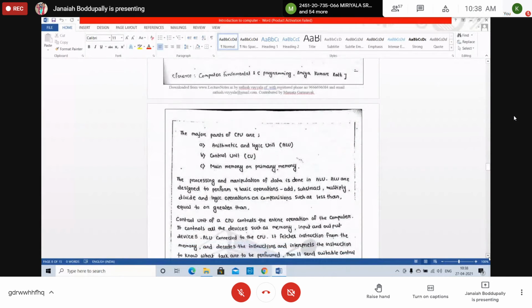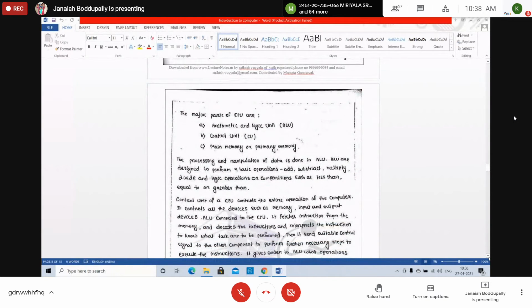What are the major parts of the CPU? There are three major parts in the CPU. The first one is the ALU, arithmetic and logic unit. The second one is the control unit, CU. The third one is main memory or primary memory. The CPU is the brain of the computer, and this brain consists of these three major parts.